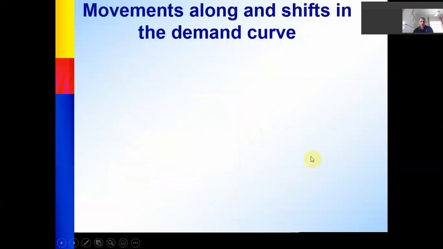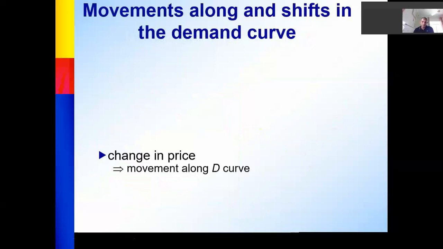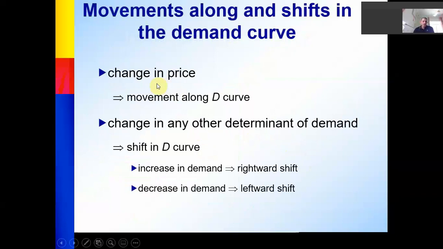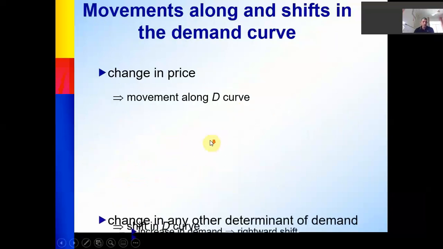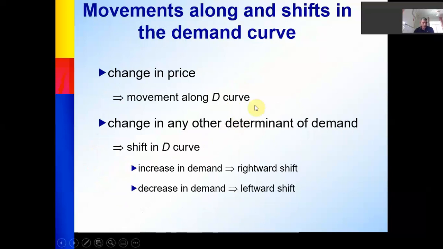Now, the third aspect that I want to talk about: movements along and shifts in the demand curve. Change in the price of the commodity itself. For example, I'm talking about the market of milk. If the price of milk rises or falls, going up or down, the movement will be along the curve. I mean, the movement will be from point to point on the same curve. If the price rises to 12, I'll consume less, 1. If the price is going down, 4, I'll consume more, 6. So the movement will be along the D curve itself.